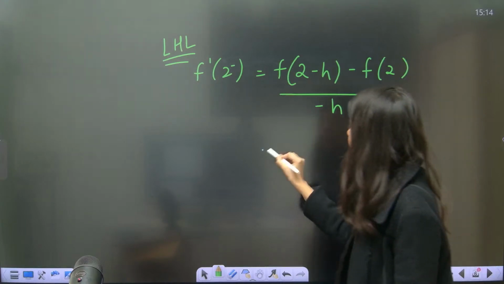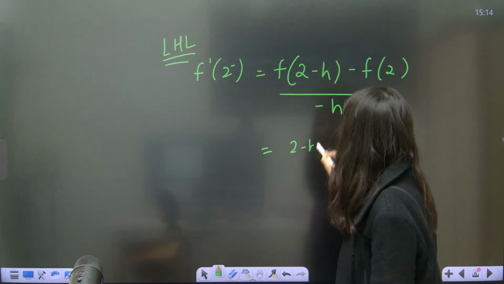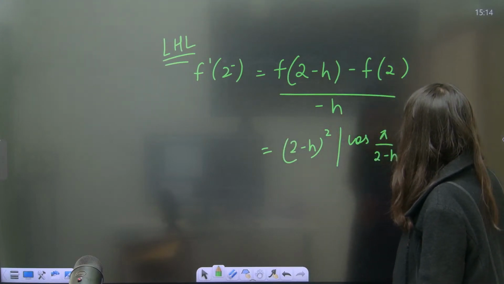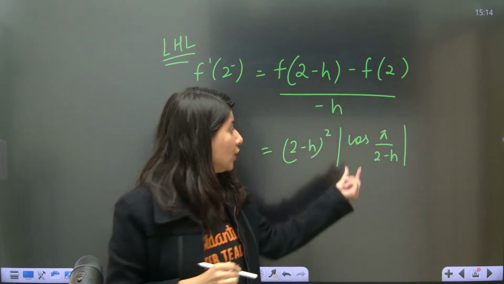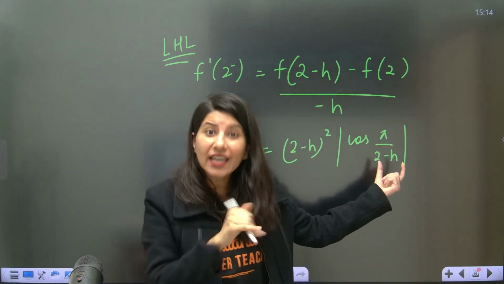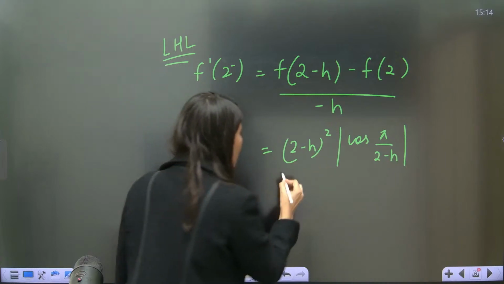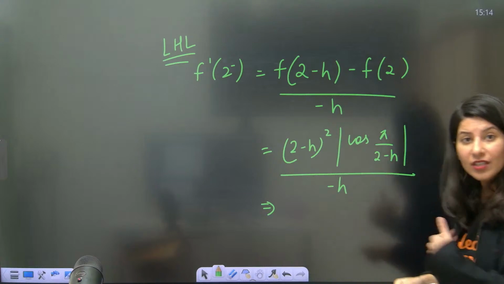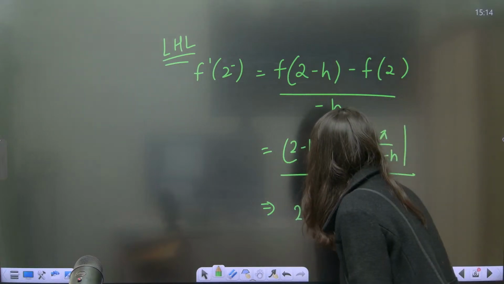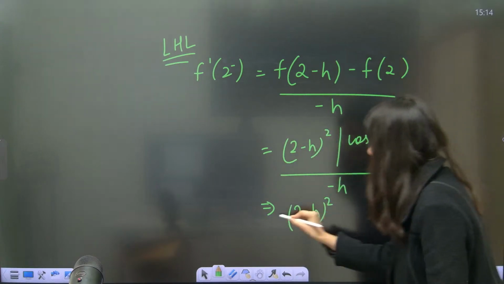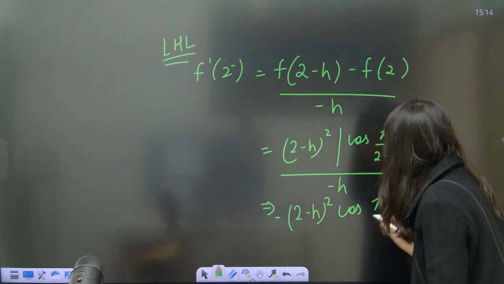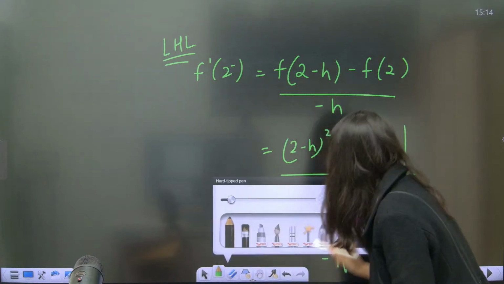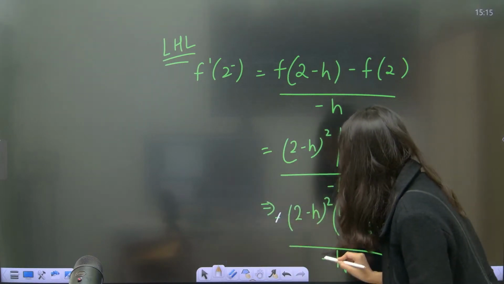f of 2 is 0, so 2 minus h will be (2 minus h) whole square mod cos pi upon 2 minus h. Now understand, pi upon 2 minus h lies in the second quadrant. So now you have to open the mod. Upon h is negative, h is already there, so you have to open it with a negative sign. So (2 minus h) whole square, this will get opened with a negative sign, cos pi upon 2 minus h, and minus h was right here.